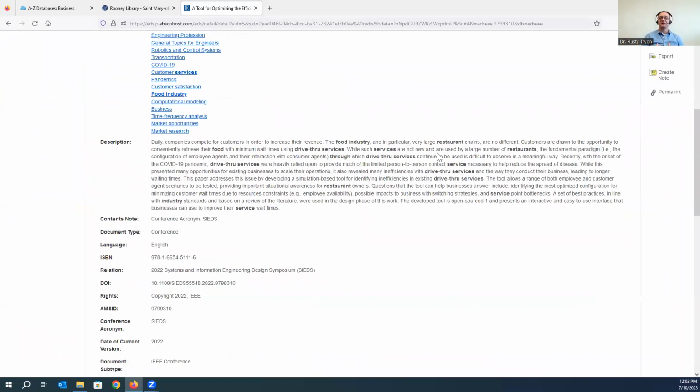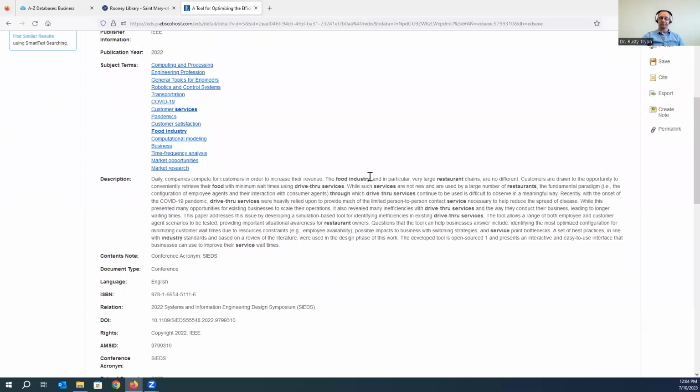This particular article is actually from a conference proceedings, but it's still peer-reviewed. One of the things I would encourage you to look for, to determine if the content is useful for what you're researching, is to see if there's an abstract. In this case, it's labeled as description, but this is just a summary of the content of this article. You can quickly read through this and determine if this is useful for what you're researching or not. And if it is, great, you can continue to pursue this and obtain a copy of it.